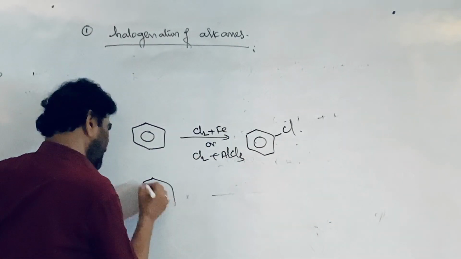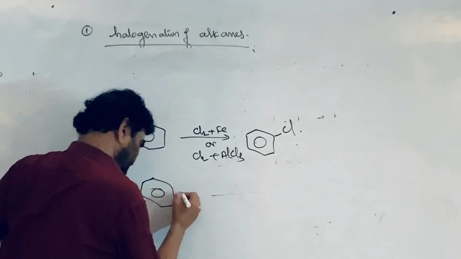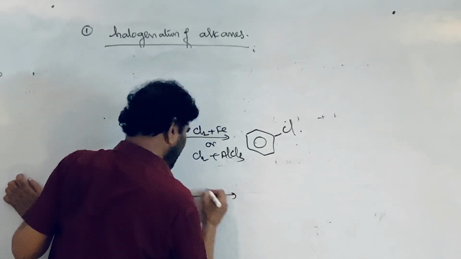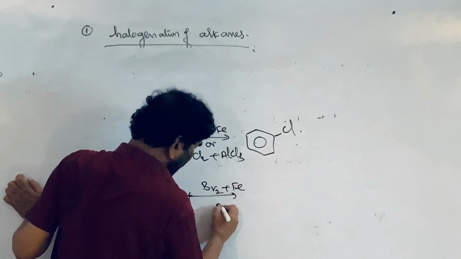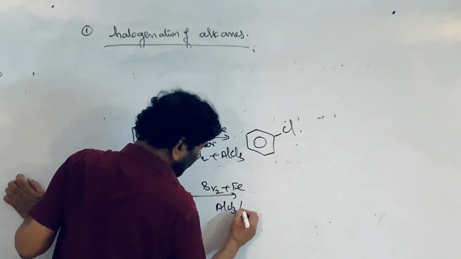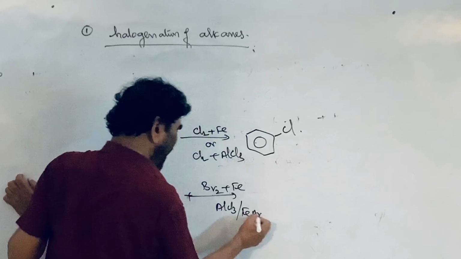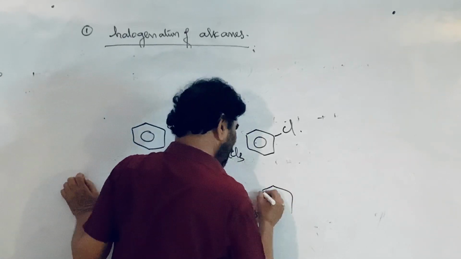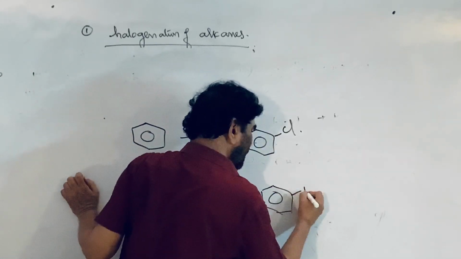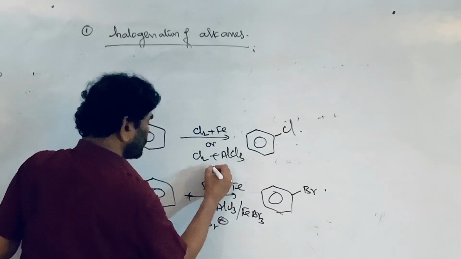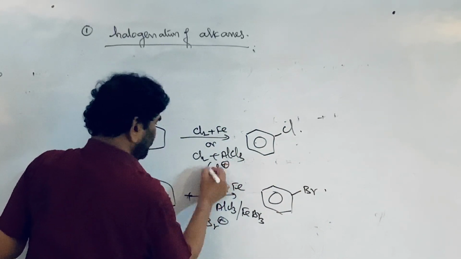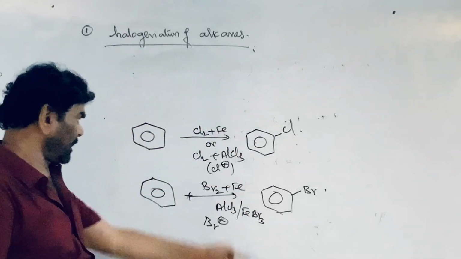To prepare bromobenzene, treat benzene with bromine in the presence of iron powder, AlCl3 or FeBr3, any halogen carrier. That is an electrophilic substitution reaction. Here the attacking species is the bromonium ion, and in the previous case the attacking species is the chloronium ion. This is the reaction.